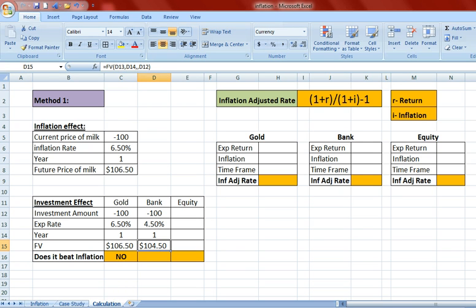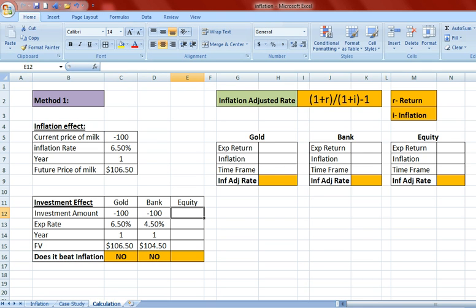Now if you compare this maturity value with the price of the milk, does it beat inflation? No, because the maturity value of the investment is less than the future price of the milk. Hence this investment may not be able to beat the inflation rate.